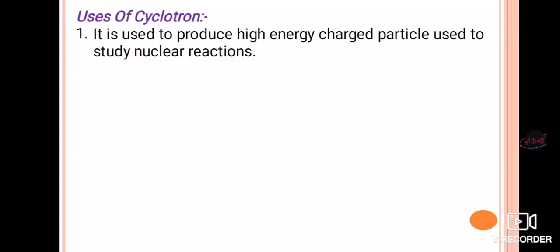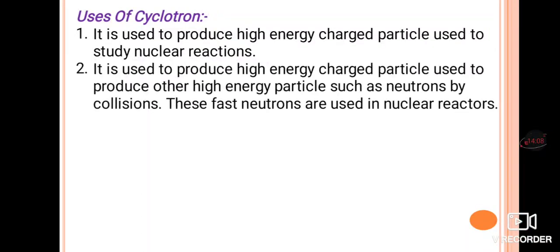Next, we can discuss the uses of the cyclotron. It is used to produce high energy charged particles which are used to study nuclear reactions, meaning the positively charged particle is accelerated to a higher energy to study the nuclear reactions.